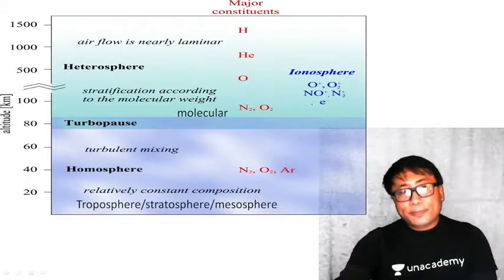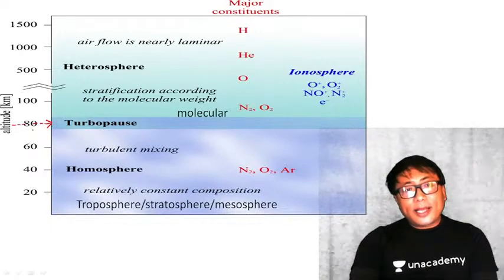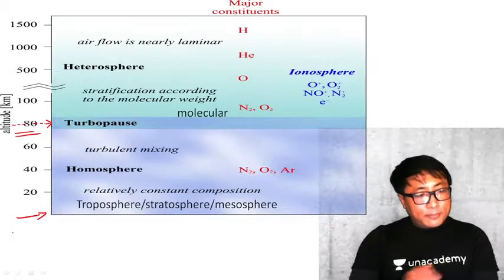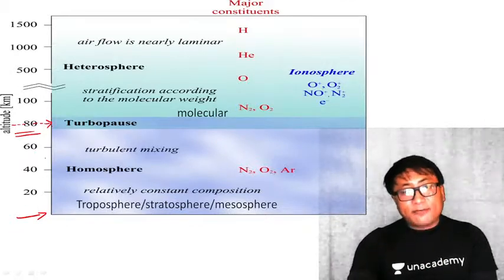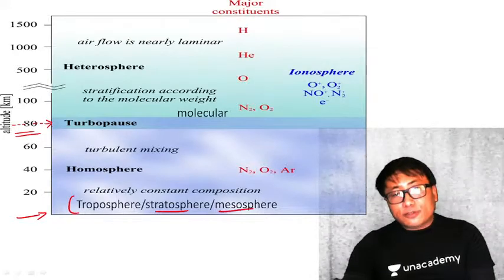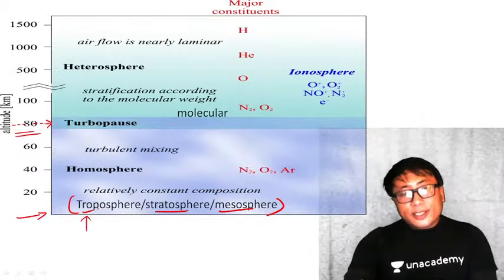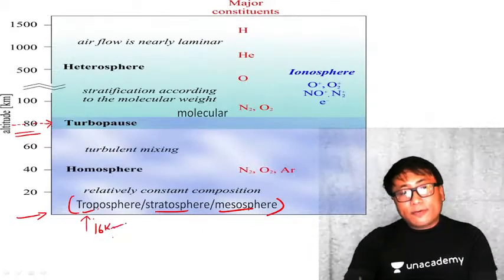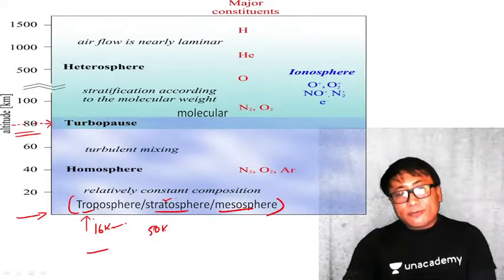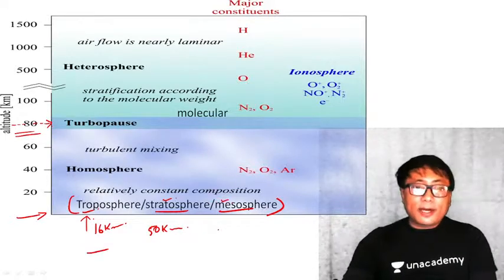Now, you see here, up to around 80 kilometers from the Earth's surface, which is composed of troposphere, stratosphere, and mesosphere. Troposphere in the equatorial region is somewhere around 16 kilometers from the Earth's surface. Stratosphere is somewhere around 50 kilometers. Mesosphere is somewhere around 80 to 90 kilometers above the Earth's surface.